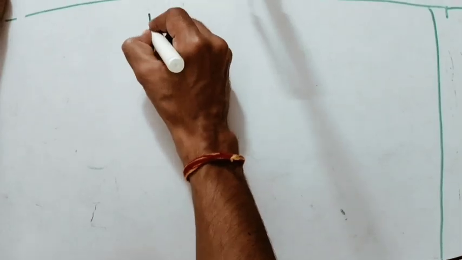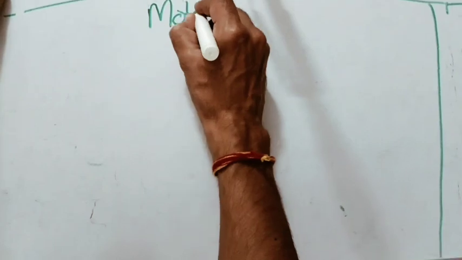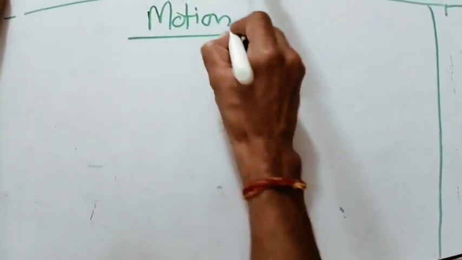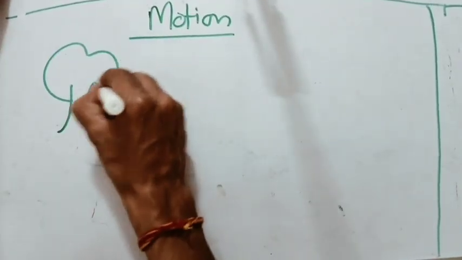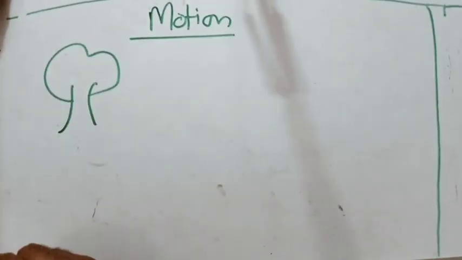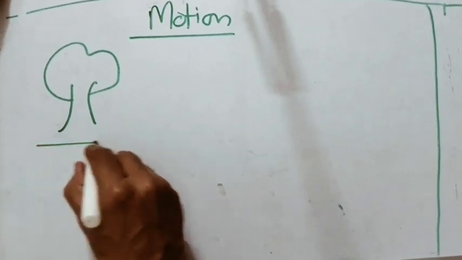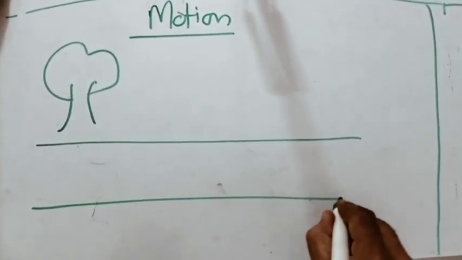Today our topic is motion. What is motion? Suppose this is a tree and this is the road.